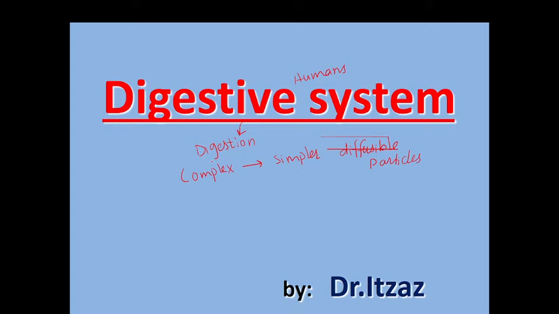The food we eat in daily life contains three principal components which have to be digested to be absorbed. Actually, here diffusible means absorbable particles that can be absorbed from this system into the blood and can be distributed in all our body. Okay. And the complex substances present in our food which have to be digested are carbohydrates, proteins and lipids.